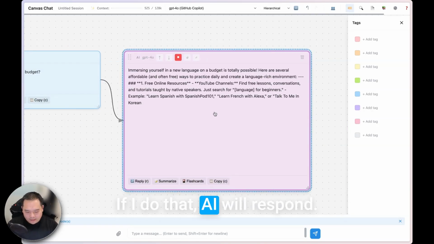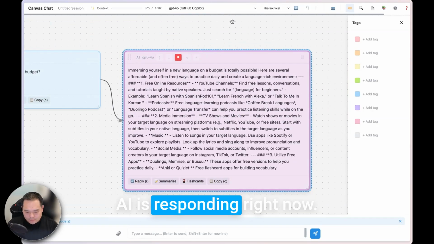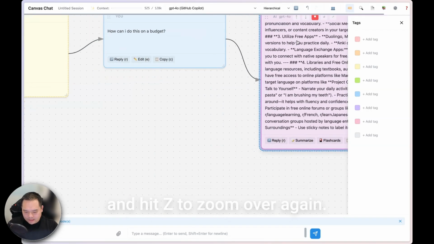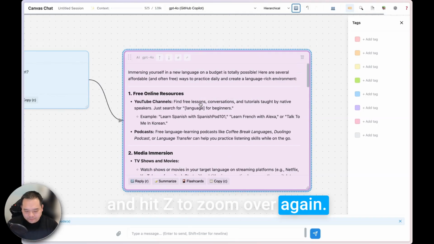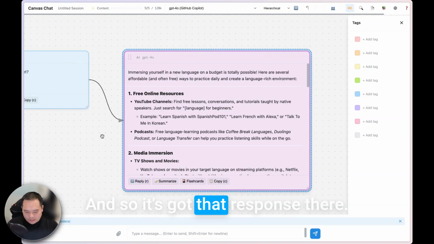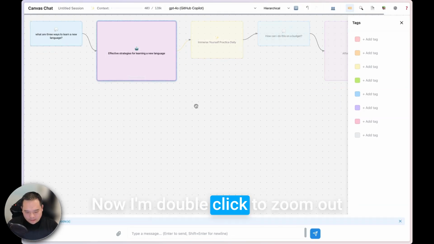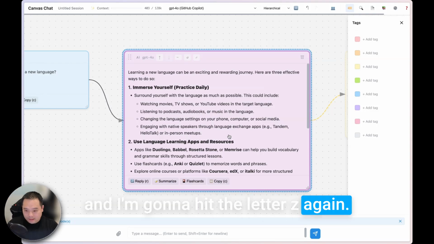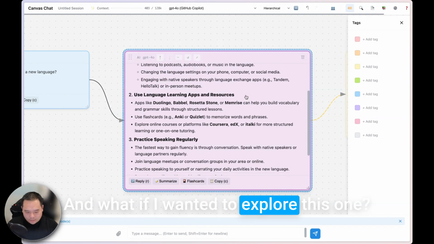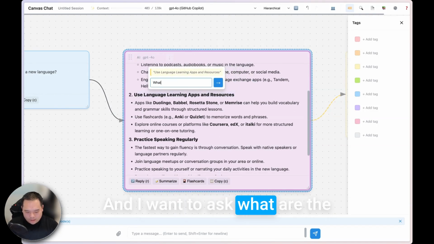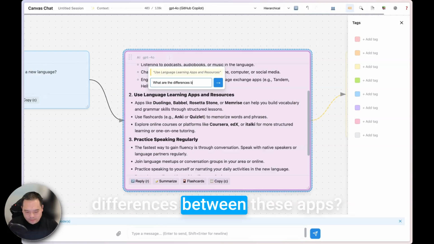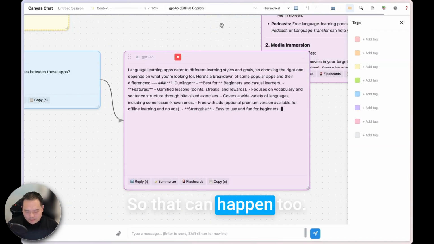If I do that, AI will respond. AI is responding right now. I'm just going to lay this out nicely and hit Z to zoom over again. And so it's got that response there. Now double click to zoom out and I'm going to hit the letter Z again. And what if I wanted to explore this one and I want to ask, what are the differences between these apps? So that can happen too.